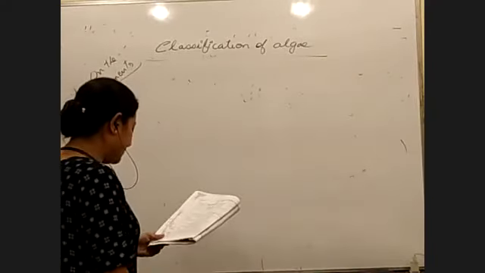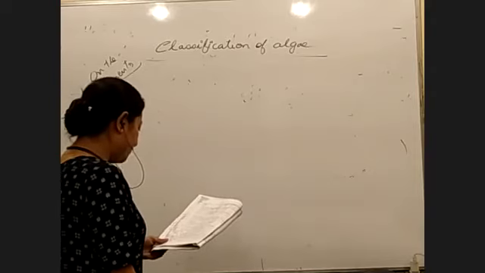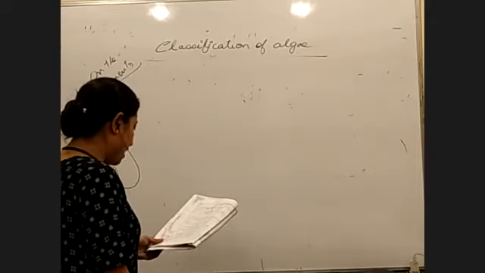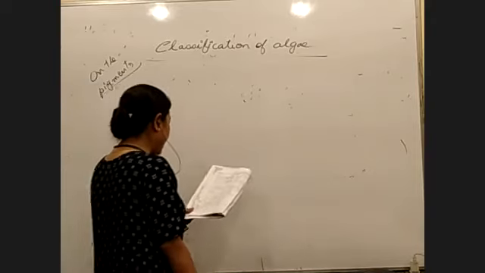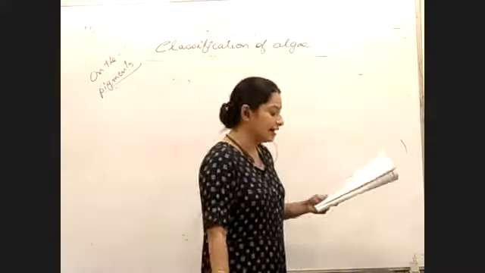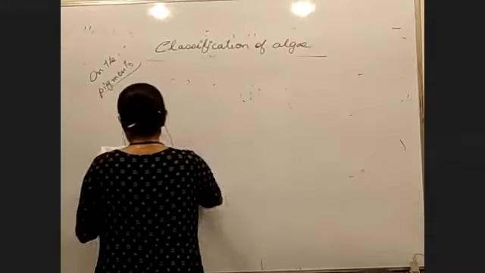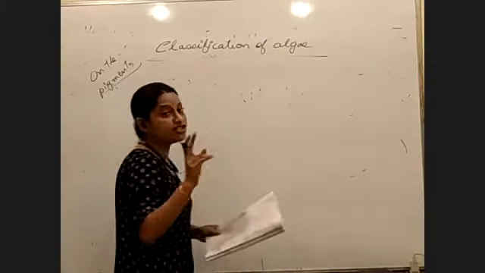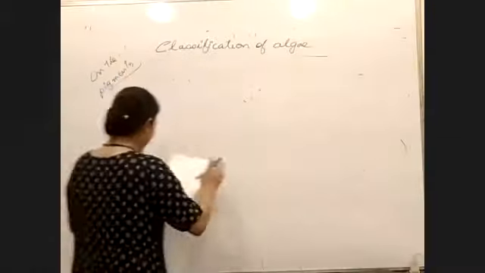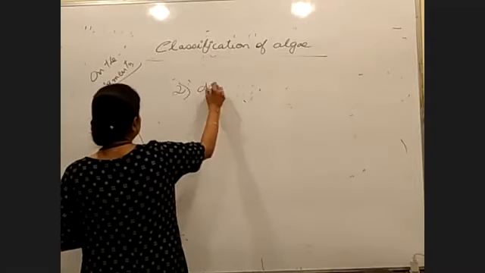Next, we have examples of multicellular thalloid, for example Ulva. Ulva is also called sea lettuce, right? So on the other side, on the extra sheet you have taken, write point number 2 and write diagrams.